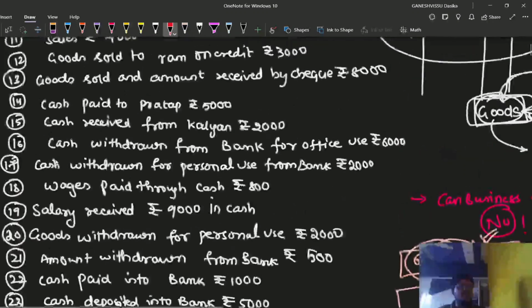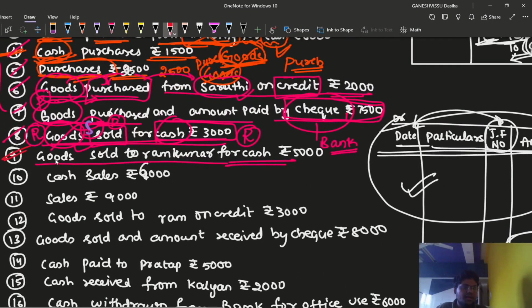Can we go for the 10th transaction? Absolutely. Cash sales made for rupees 6000. What does it actually mean by cash sales? Can we sell the cash? No. What are we going to sell? We are going to sell the goods.